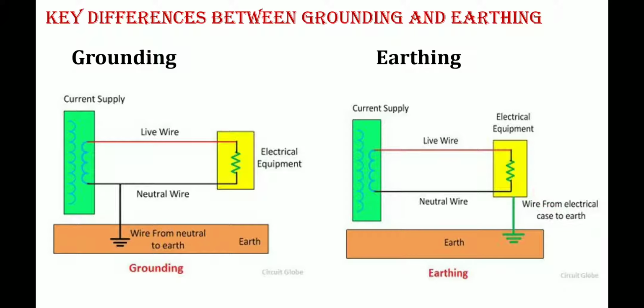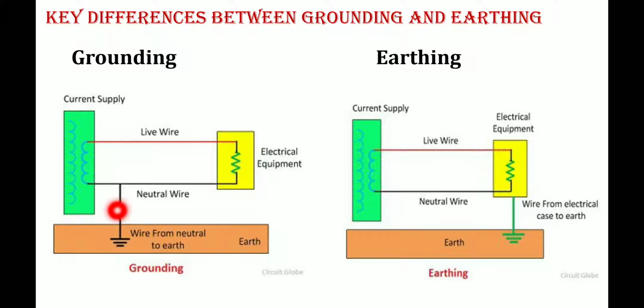Next, the grounding wire. The black wire is nothing but the grounding wire. This grounding wire is placed between the neutral of the equipment and the earth itself. This is the neutral point of the equipment, and to the earth, this black wire is connected.